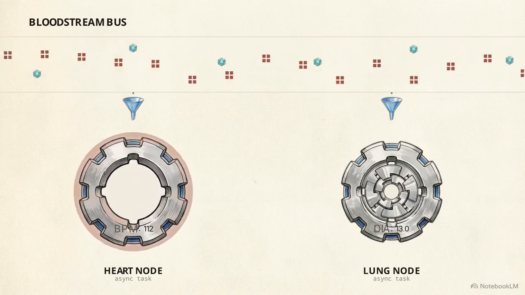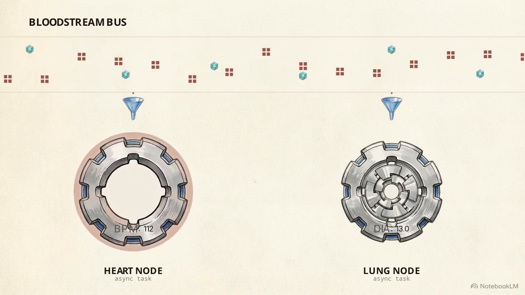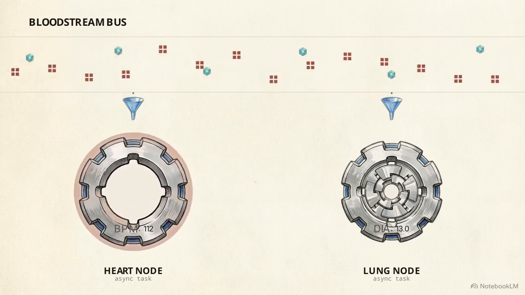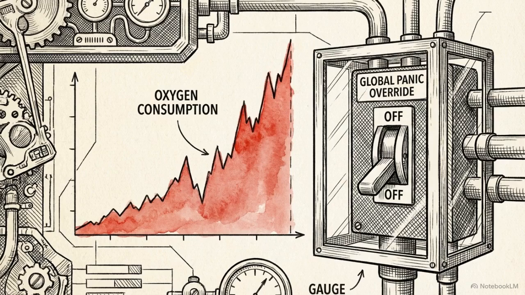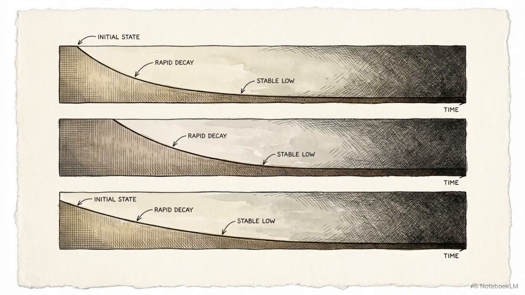Simultaneously, the lung node reads the same blood state and responds by mathematically widening its internal airway diameter parameter. Because the heart is beating faster, total oxygen consumption increases dramatically. We achieve this without ever toggling a hard-coded fight-or-flight global variable. Complex physiological reactions are actually just parallel, localized parameter updates decaying over time across independent nodes.